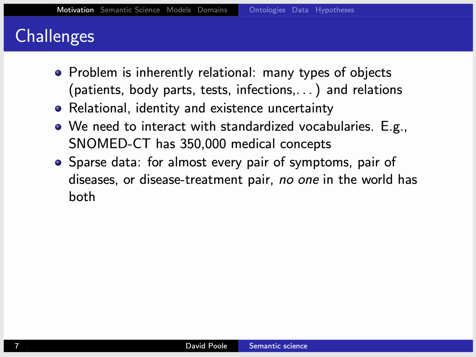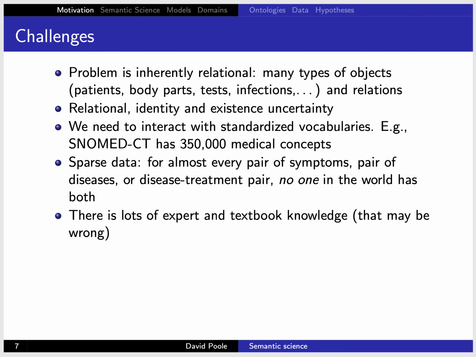And so we can't learn the interaction amongst diseases from data. We need to make other assumptions about the world. There's lots of knowledge we can use, lots of expert knowledge and textbook knowledge. We should take that with a grain of salt because it can be wrong, because it's only generalized from data as well. The way that experts and textbooks get it is from generalizing